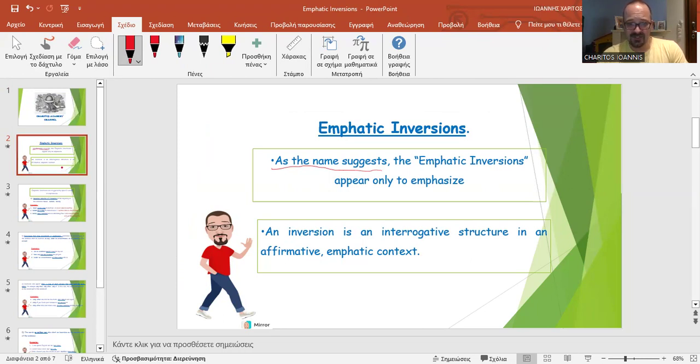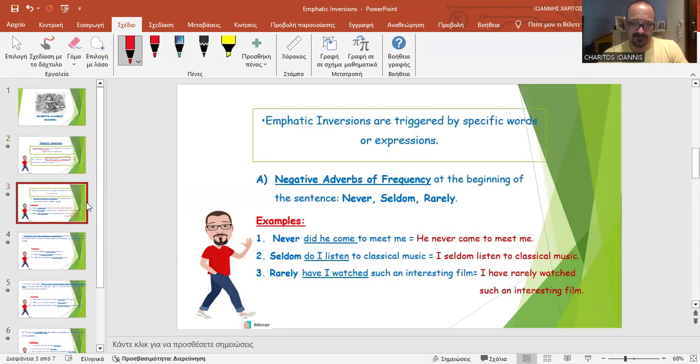But what is an inversion? Well, an inversion is an interrogative structure. So you see something that looks like a question, but the context is affirmative and emphatic. So at the end of your sentence, there will be a full stop, not a question mark. And this is what makes the difference and attracts the listener's ear or the reader's eye, right? That kind of paradox.